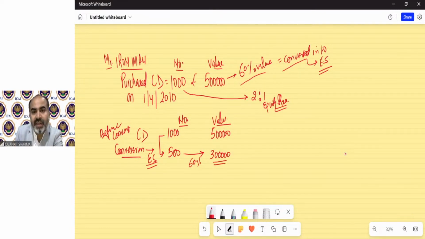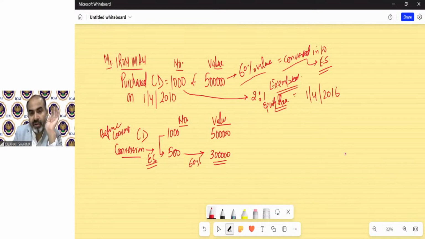Suppose this conversion has taken place on 1st April 2016. So this conversion is exempted as per point number 14. So at the time of conversion, there will be no capital gain chargeability. Clear? So after conversion, this is before conversion, you have 1000 number of debentures, value was 5 lakh. And after conversion, now you have 500 equity shares, value 3 lakh. And what is now debentures situation? Now debentures will remain 1000, but the value will be only 2 lakh rupees.